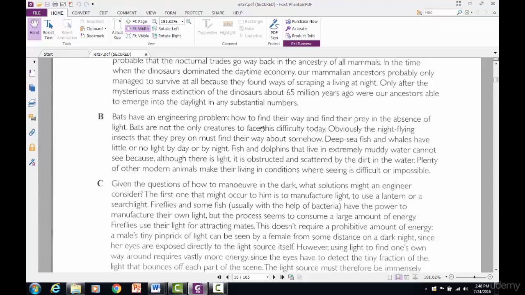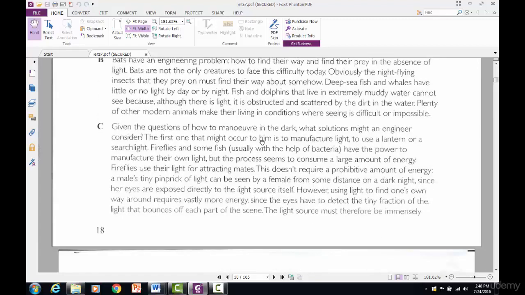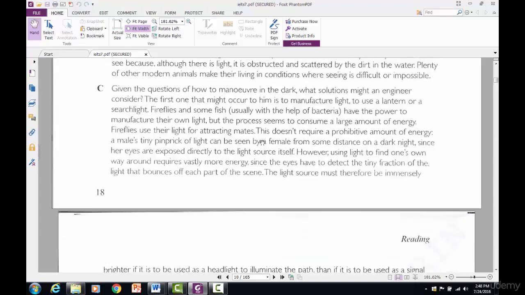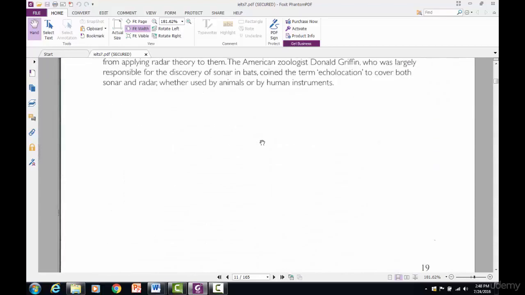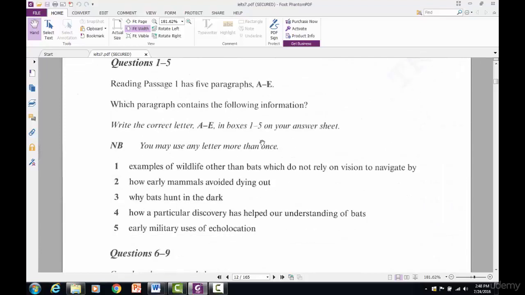All right, so that's our paragraph talking about other wildlife other than bats. Yeah, so paragraph B. Because paragraph C doesn't have other animals, so I know it's not paragraph C. I don't see any other animals mentioned. So we know that number 1 is paragraph B.